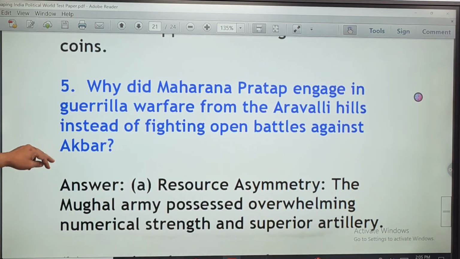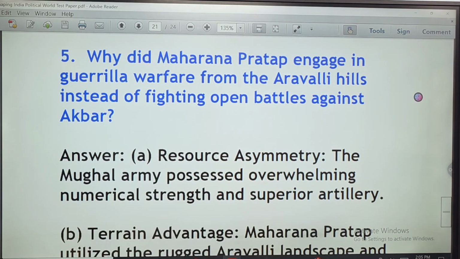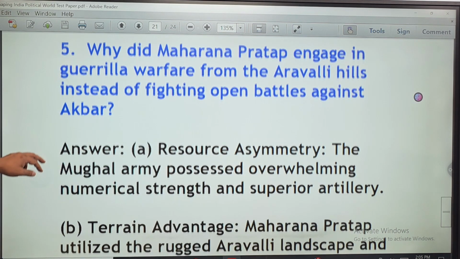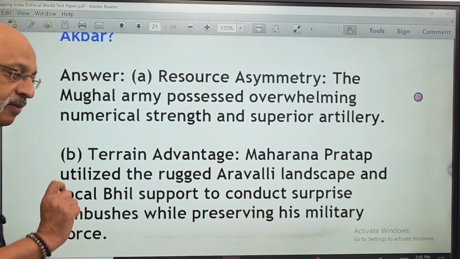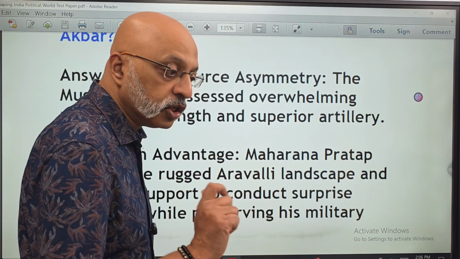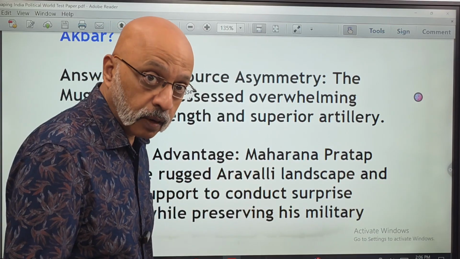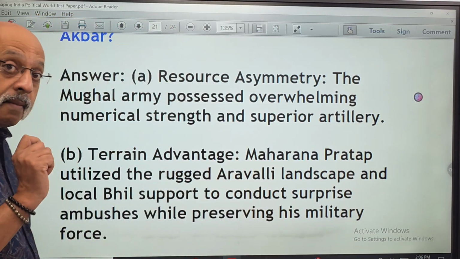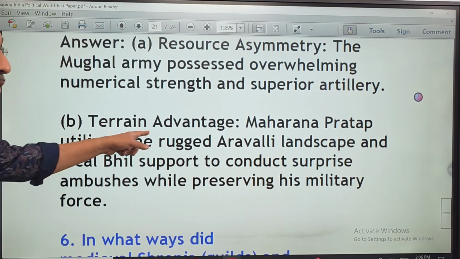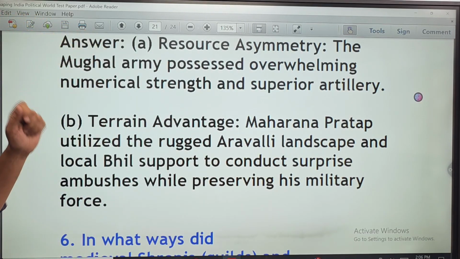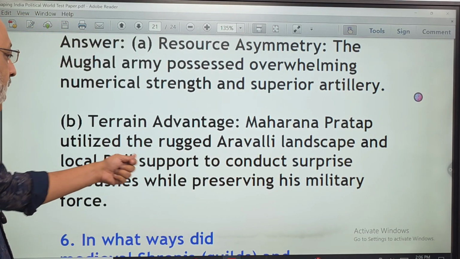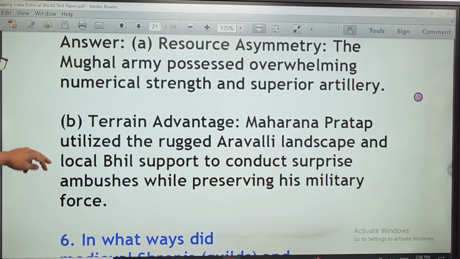Why did Maharana Pratap engage in guerrilla warfare from the Aravalli Hills, which are in modern-day Rajasthan, instead of fighting open battles against Akbar? Resource asymmetry: the Mughal army possessed overwhelming numbers, so guerrilla warfare was a better strategy to take the Mughal army by surprise. So therefore, this was a better military strategy. Number 2, terrain advantage, especially knowledge of the Aravalli Hills terrain, landscaping, and the support from the local Bhils.